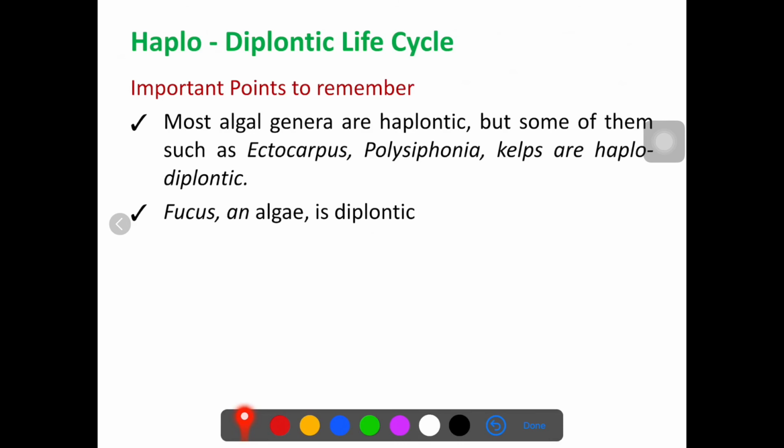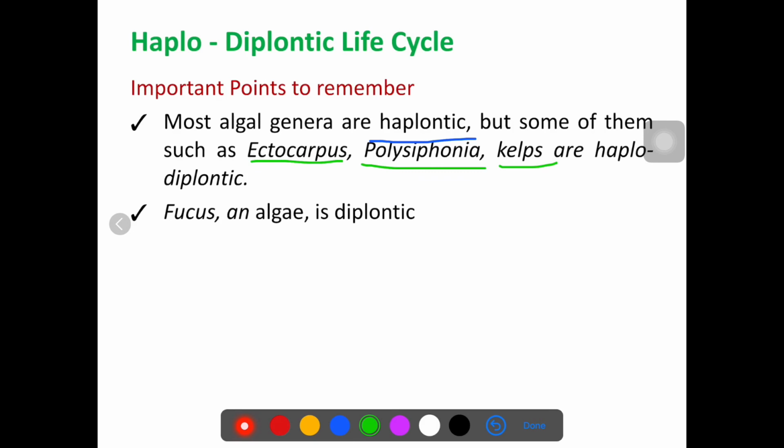But there are a few exceptions or important members which you have to remember. You know that most of the algae have a haplontic life cycle, but I will give you a few examples of algae in which you can find a haplodiplontic life cycle. The exceptions are Ectocarpus, Polysiphonia, and kelp.